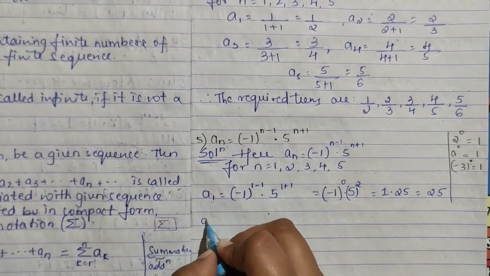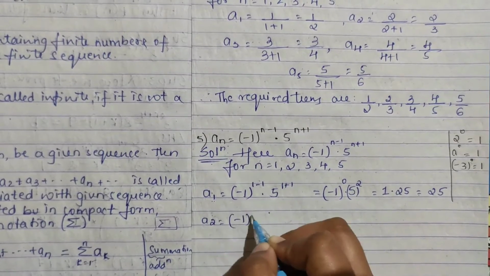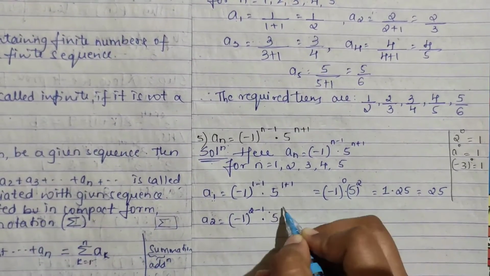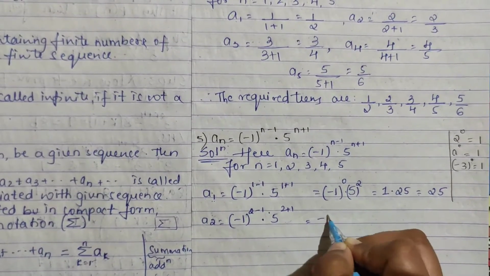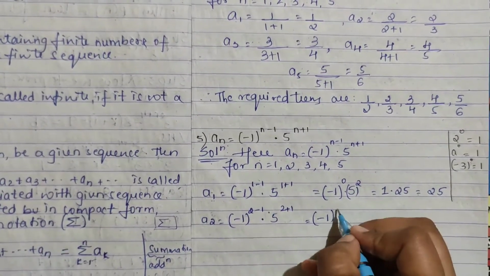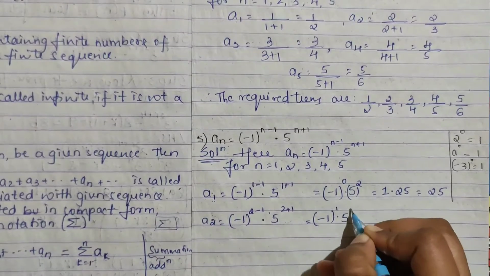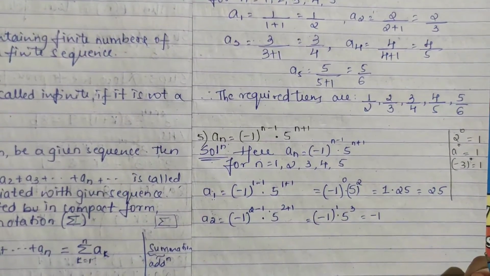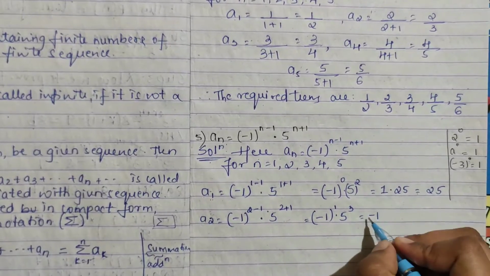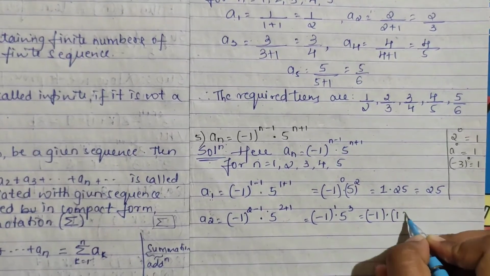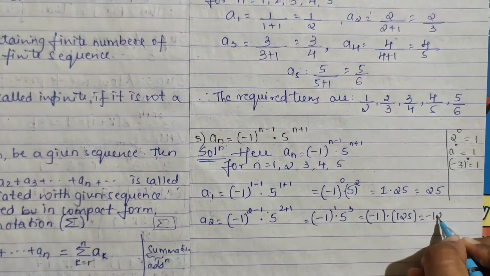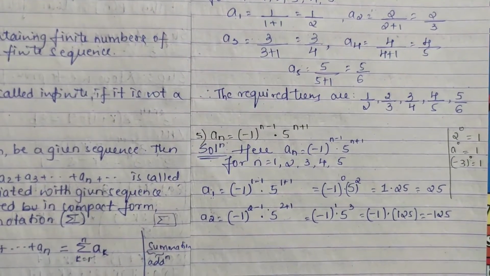Second, for a2 we will check. a2 is equal to (-1)^n, we are taking n as 2, so minus 1 raised to 2 minus 1 into 5 to the power 2 plus 1. So minus 1 raised to 2 minus 1 is 1 you will get, and 5 cube. So minus 1 raised to 1 is minus 1 only, right? That term only it will be, into 5 cube is 125. So you will get minus 125. I hope it is clear.